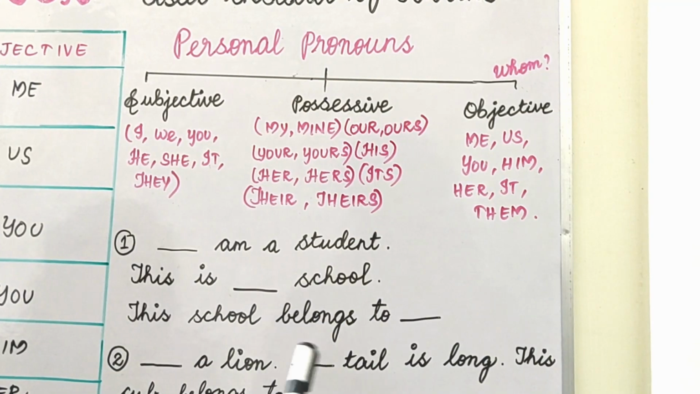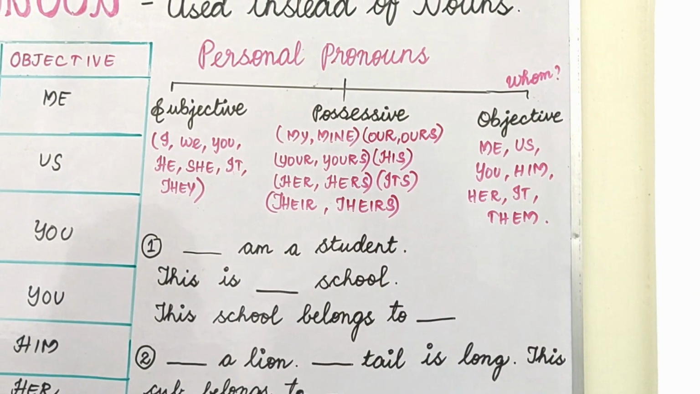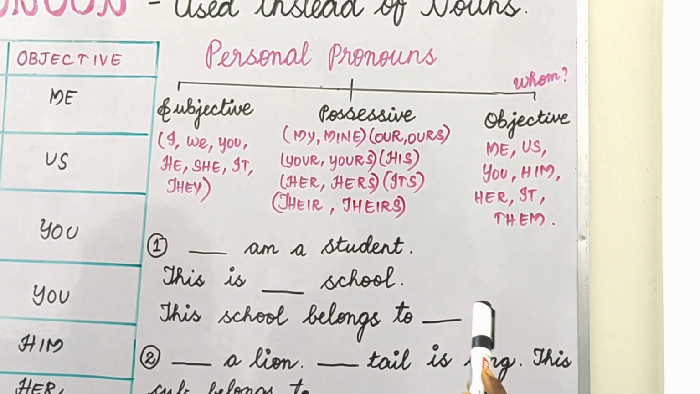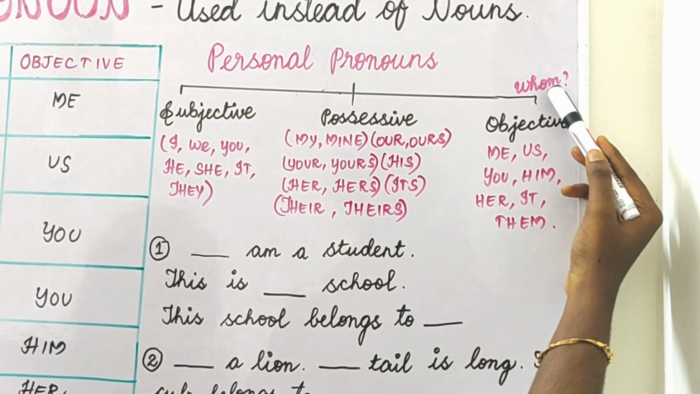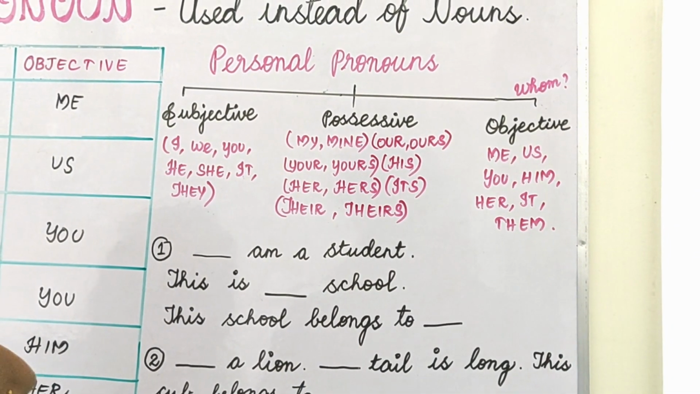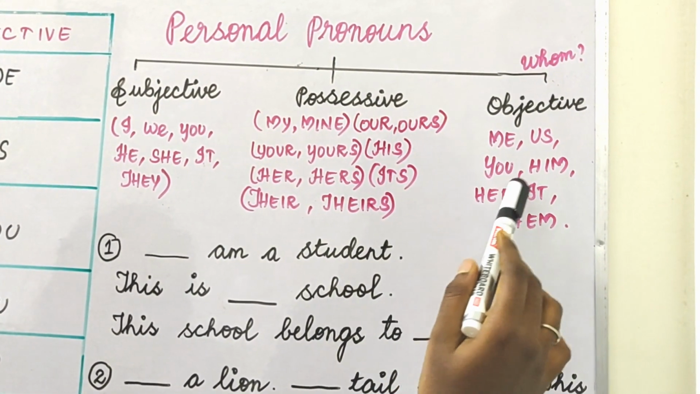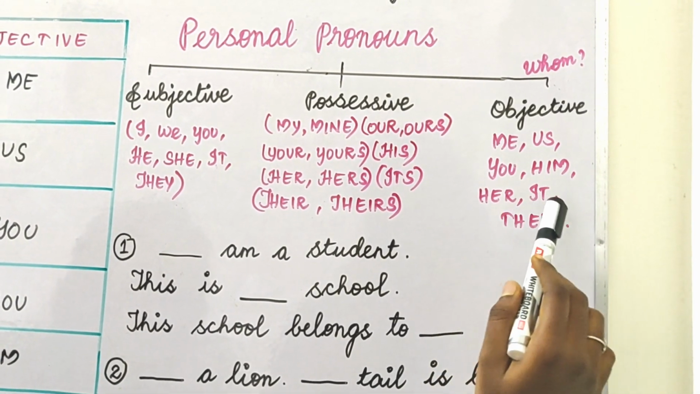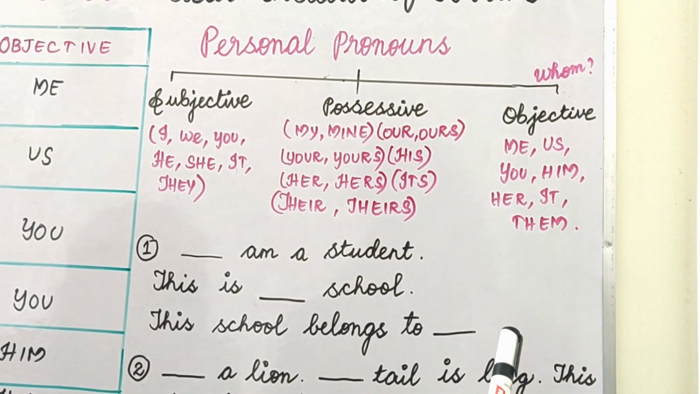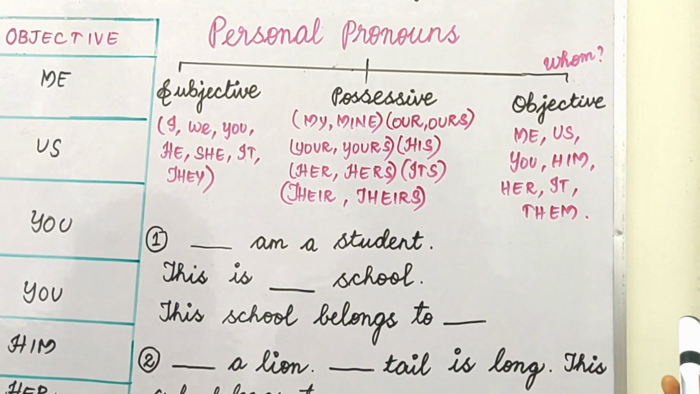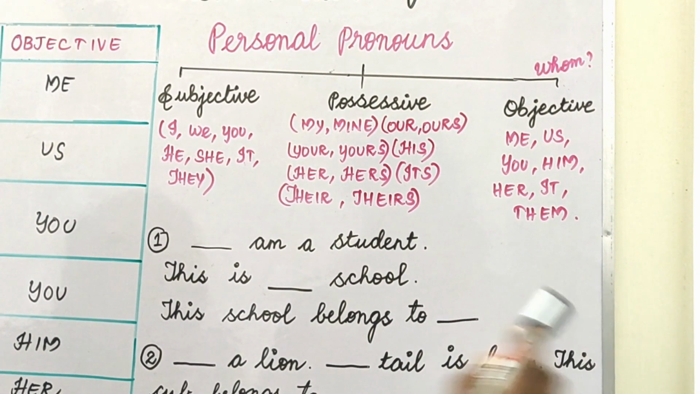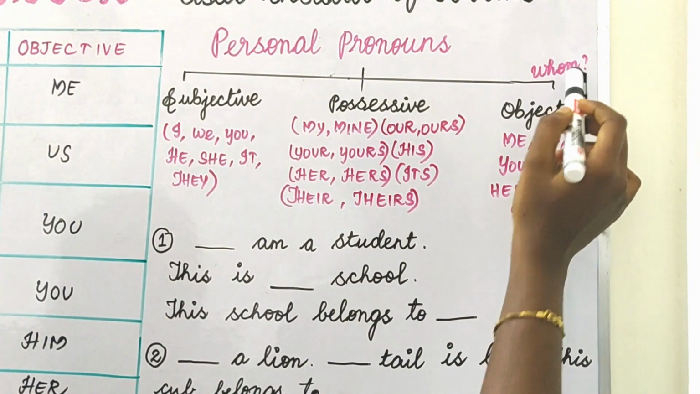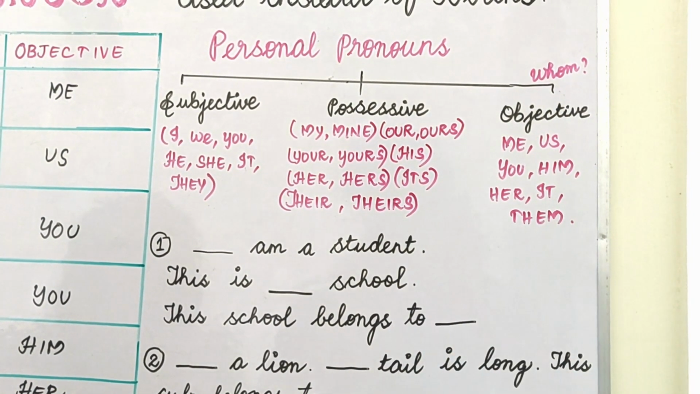Fine. Similarly, objective pronouns are used to denote things. Especially, it will answer the question whom. So the objective pronouns are me, us, you, him, her, it and them. I met him yesterday. Whom did you meet yesterday? I met him. So it answers the question whom. I hope you are clear with this.